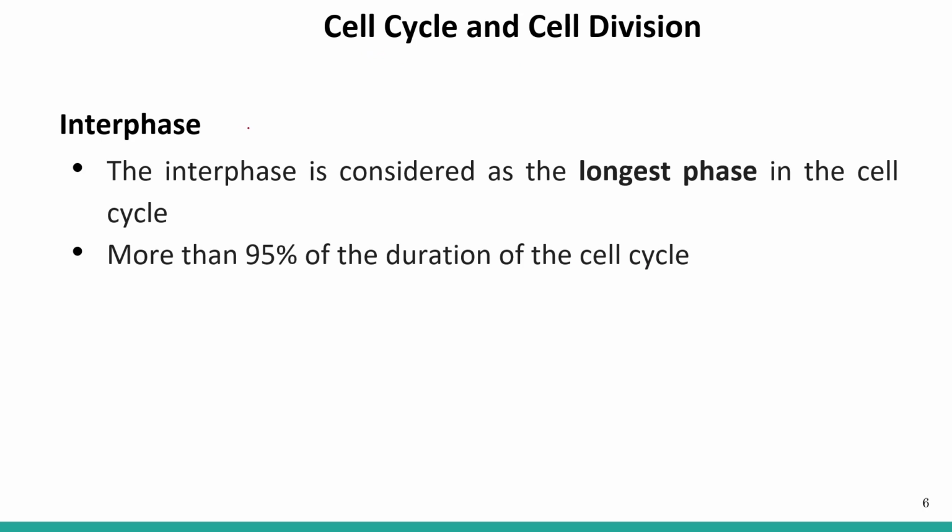Now interphase again. Interphase is the longest phase of the cell cycle and it comprises about 95% of the duration of the cell cycle. That's why it is called the resting phase, but actually the cell is metabolically active and it is preparing itself for the cell division.